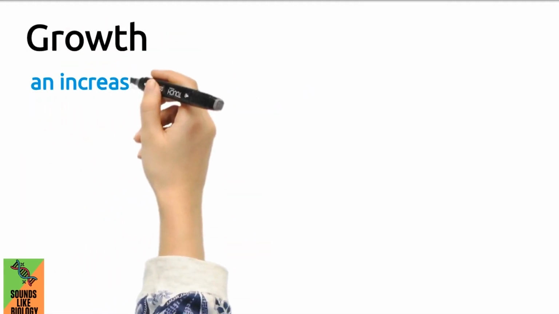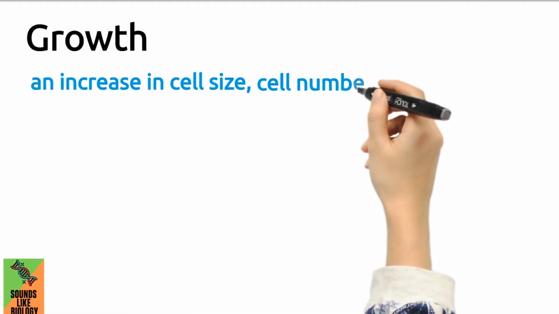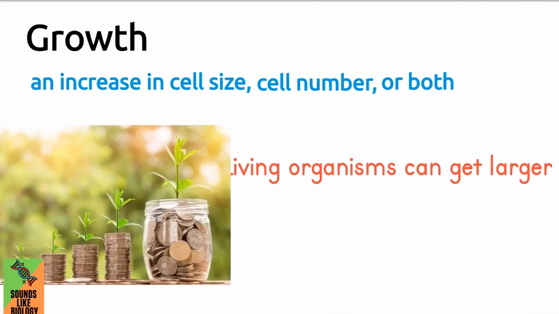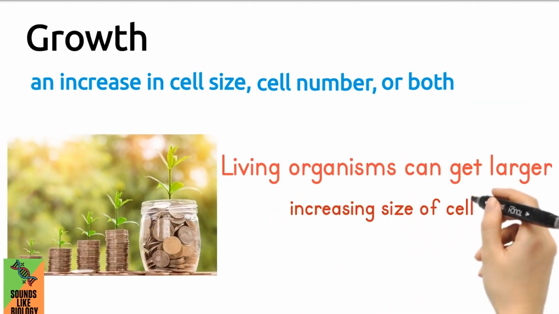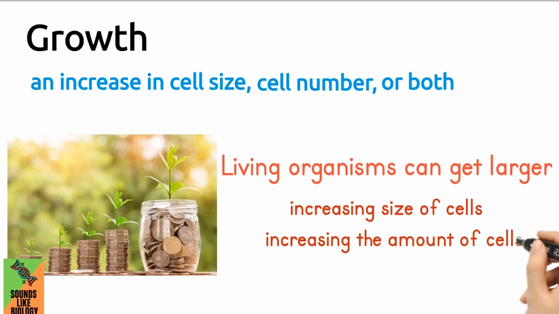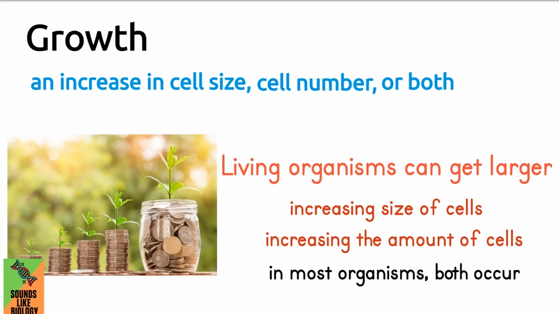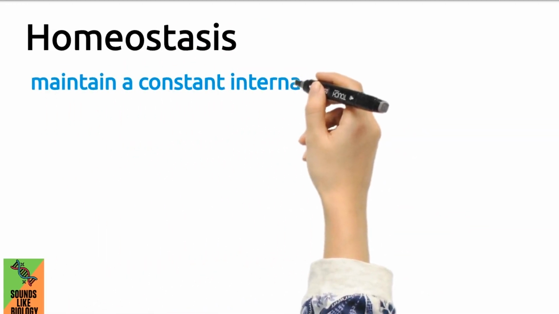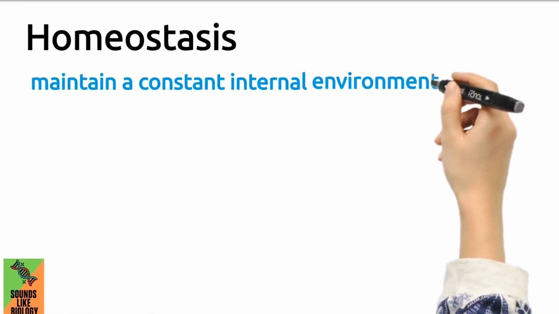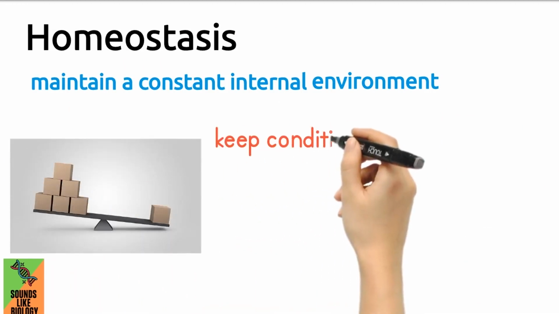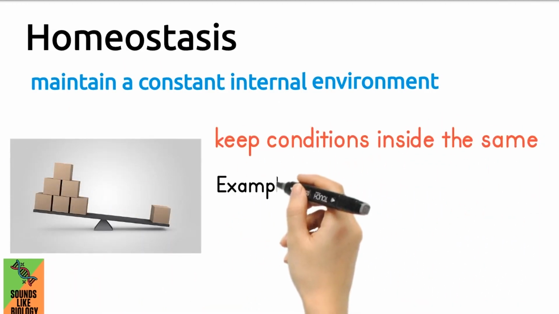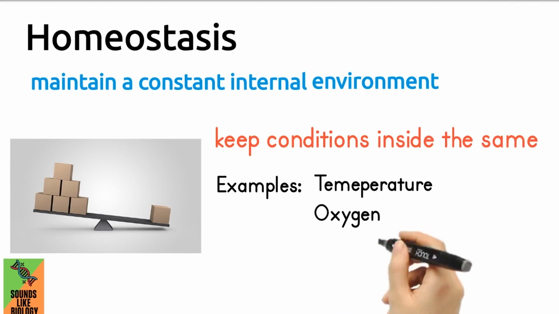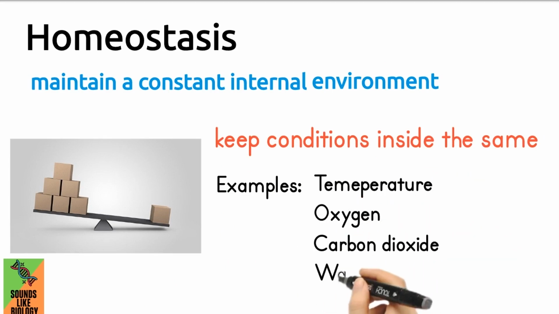Growth. Growth is defined as an increase in cell size, cell number, or both. Living organisms can get larger by increasing the size of their cells and by increasing the amount of cells they have. In most organisms, both occur. Homeostasis is defined as the maintenance of a constant internal environment. Living organisms keep the conditions inside themselves relatively constant. Here are a few examples of controlled factors: temperature, oxygen, carbon dioxide, water.